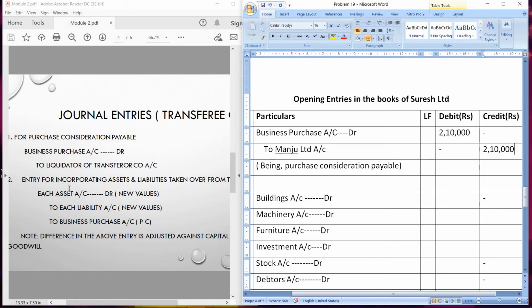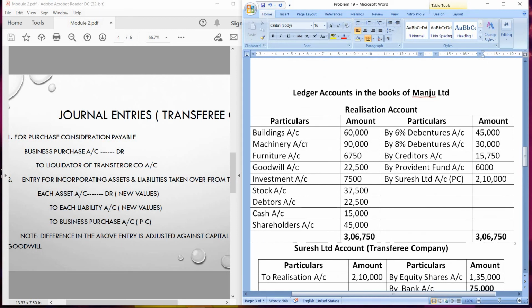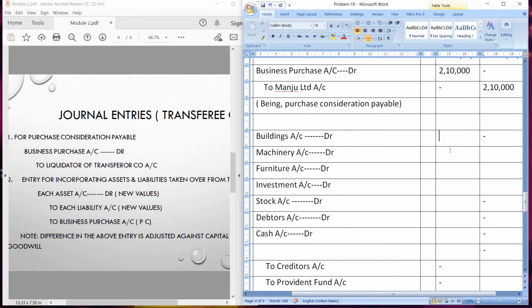Now next entry is for incorporating assets and liabilities taken over from the transferor company. Entries like this: each asset account debit to each liability account to business purchase account. So we will transfer all the assets and liabilities taken over. So first buildings account debit, amount is 60,000.